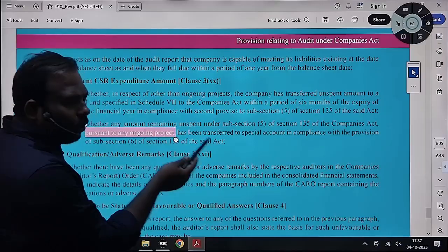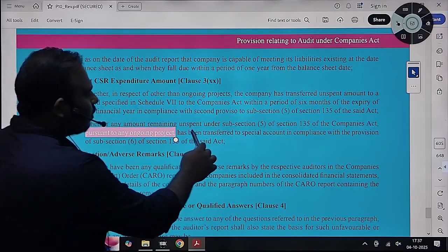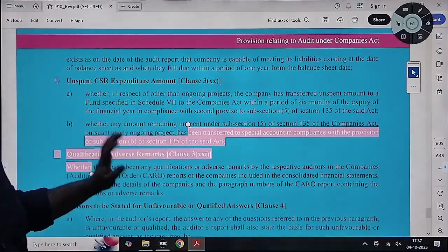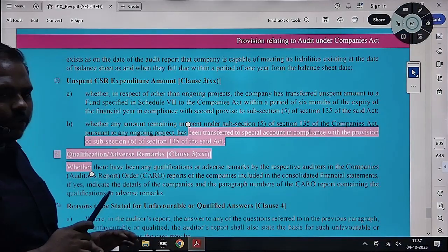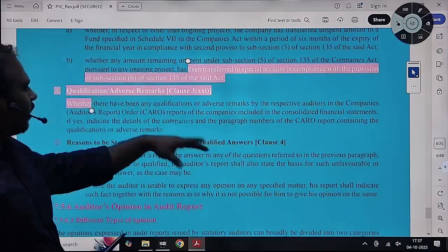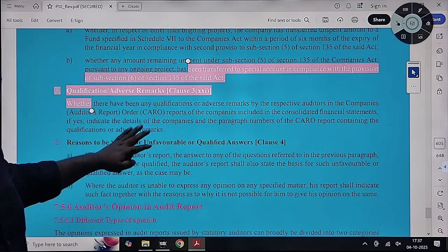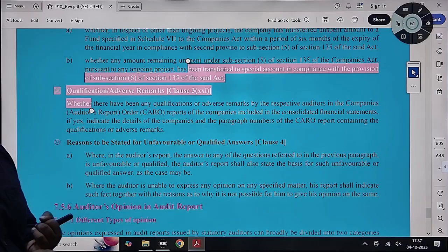After completion of the ongoing project, if any unspent amount is there, you need to transfer it to a special account in compliance with provisions of section 135(5). Whether in such way they have been transferred or not, if any unspent amount is there, you need to check and report.